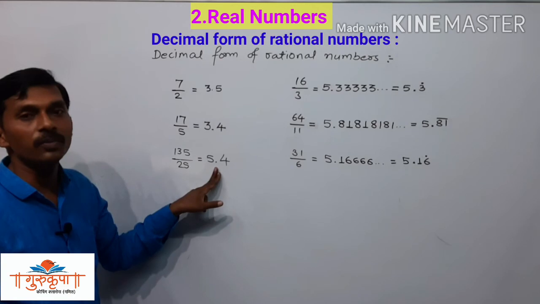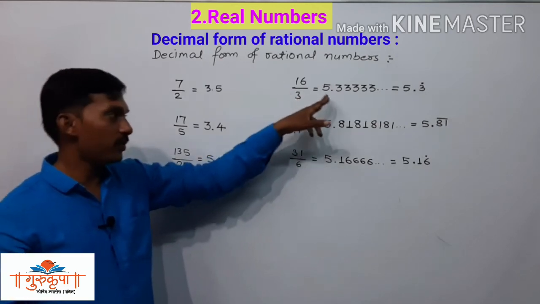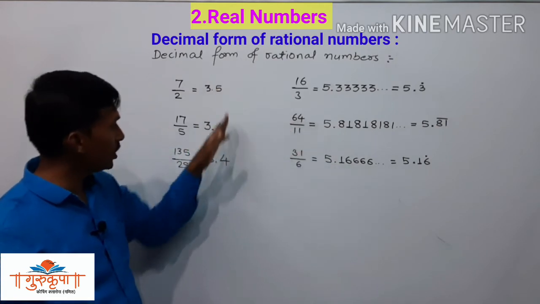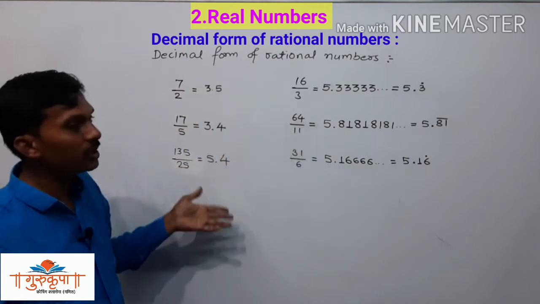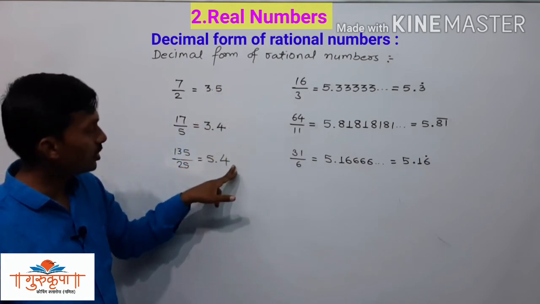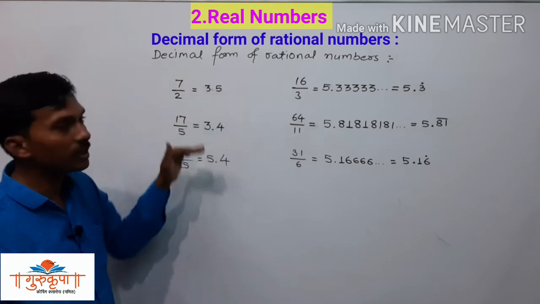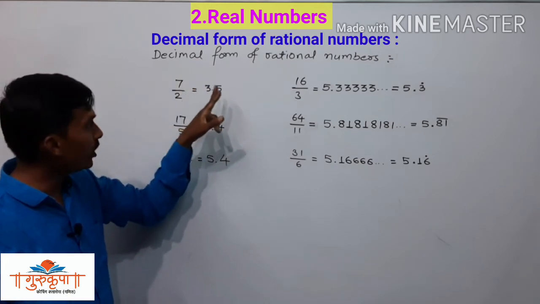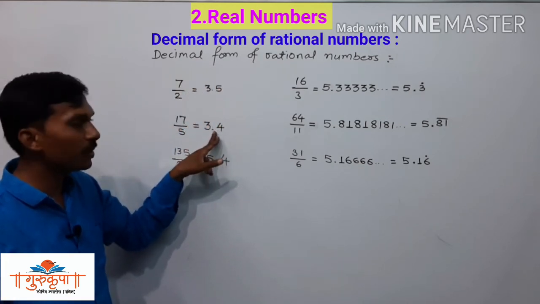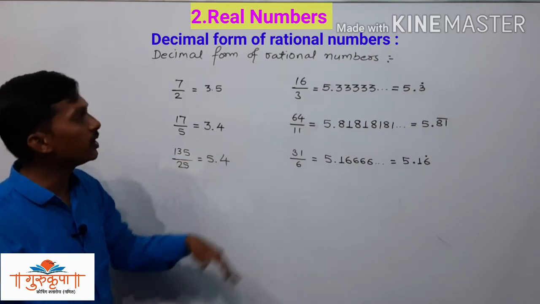We observe each and every time the division gets completed and no digit is going to recur. We have 1 digit after decimal sign in each of these, and here